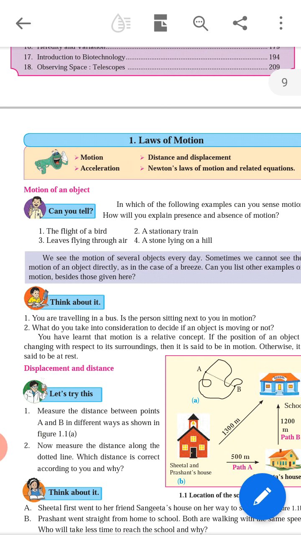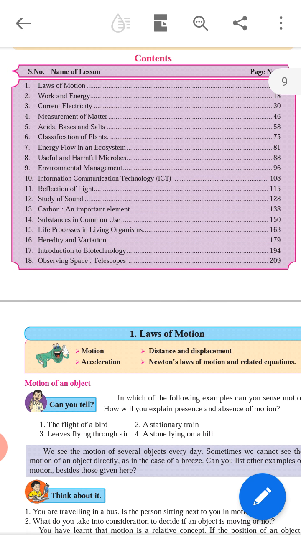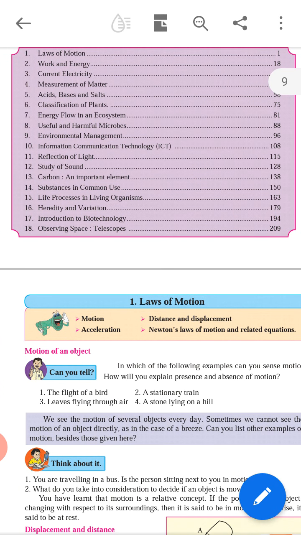Today we are going to start the first lesson of Science 1. You have a single textbook for science, but it has two parts, Science 1 and Science 2. Total lessons are 18, and these 18 lessons are divided into two parts, Science 1 and Science 2. Let us start the first lesson of Science 1, laws of motion.